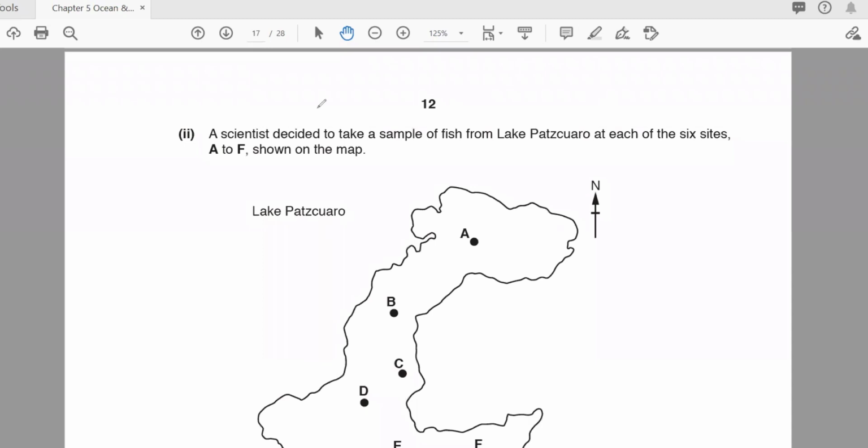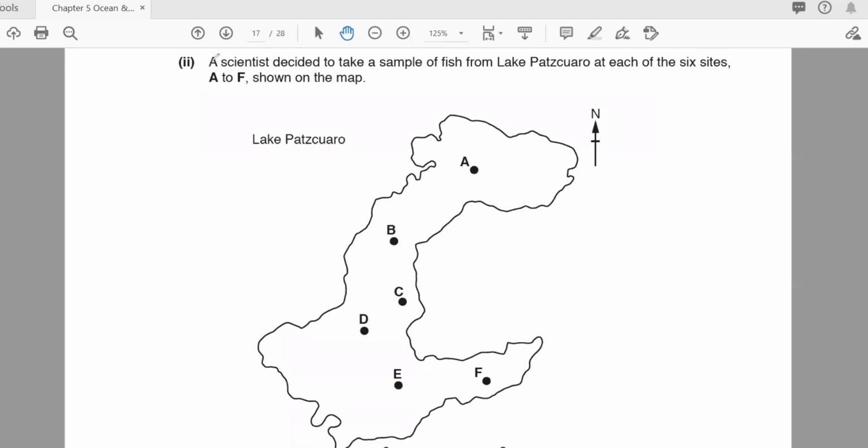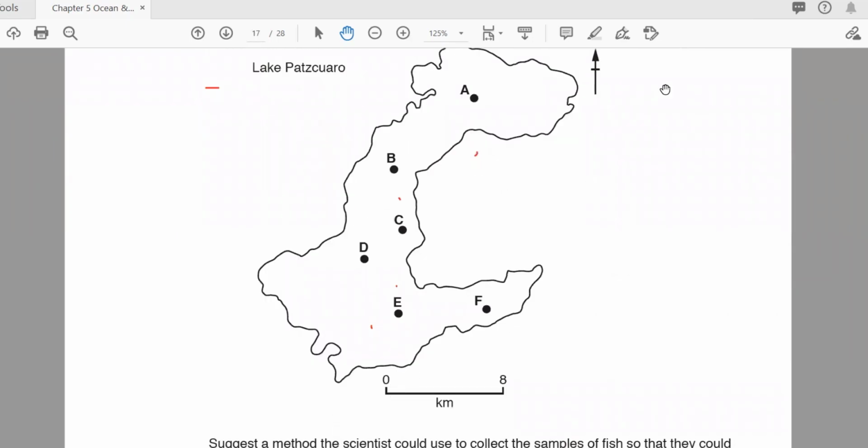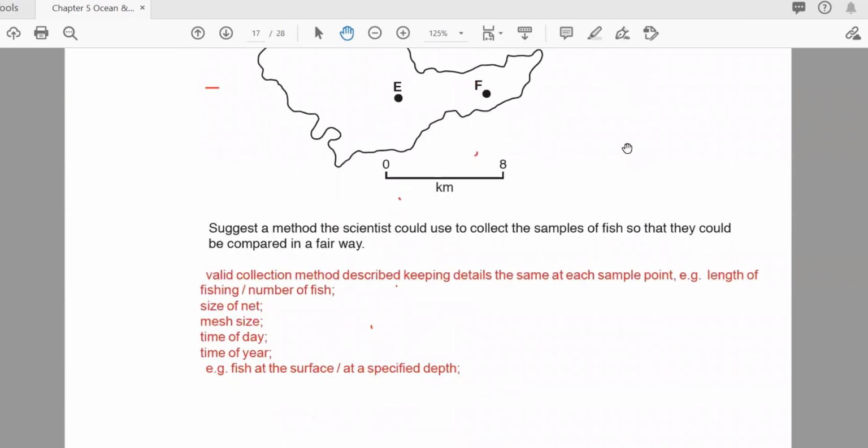After that, the scientists decided to take a sample of fish from Lake Patzcuaro at each of 6 sites. You can see here there are 6 sites, and from here they are taking the samples: sites A, B, C, D, E, F. This map shows it, and here are the kilometers. Suggest a method the scientists could use to collect the sample of fish so they could be compared in a fair way.